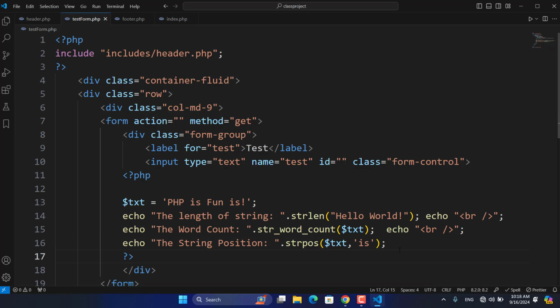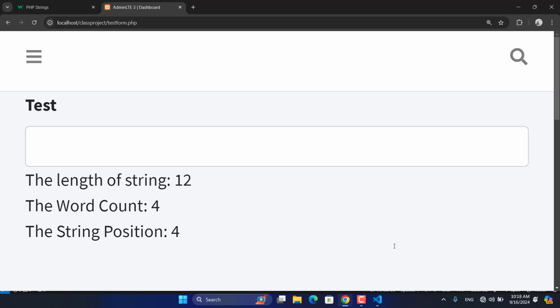How? Let me print the first index. We can do echo our txt, then put the curly brackets, and then put your position, like 0. You can see what's in position 0. See, the P is index 0 of our string. As we said, the string starts from 0, as arrays have indexes starting from 0.